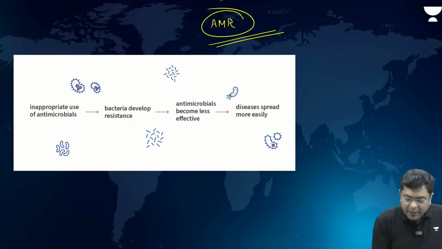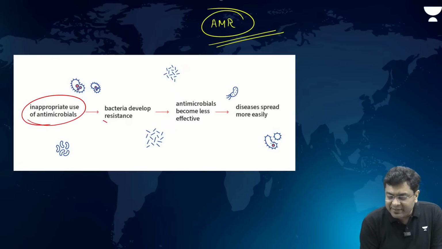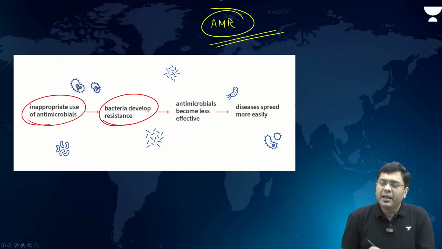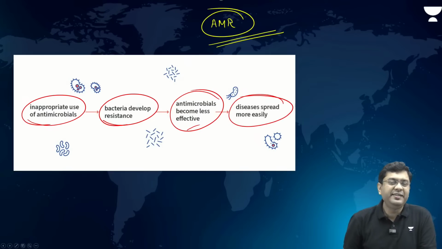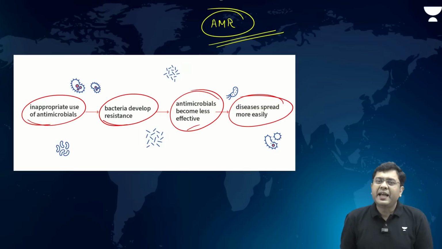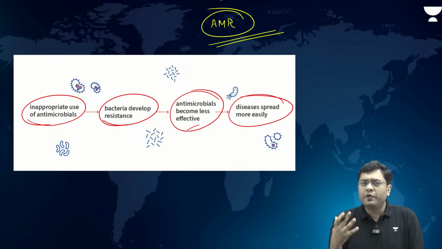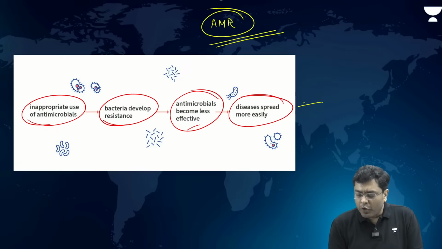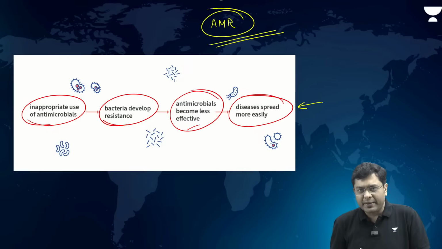If you take a look at it, inappropriate use of antimicrobials, that is the antibiotics, means even the dangerous bacterium develop a resistance to the antibiotics. As a consequence, in future, the antimicrobials become less effective and the diseases spread more easily. This is something that has always been known, that increased usage of antibiotics will lead to more onset of diseases. But then this article talks about another aspect.